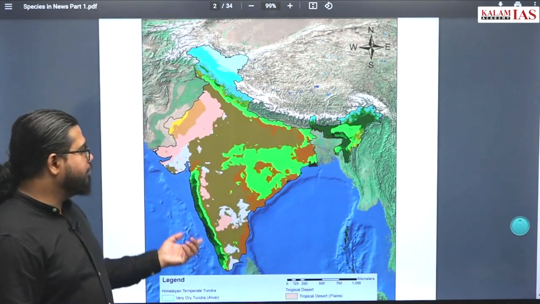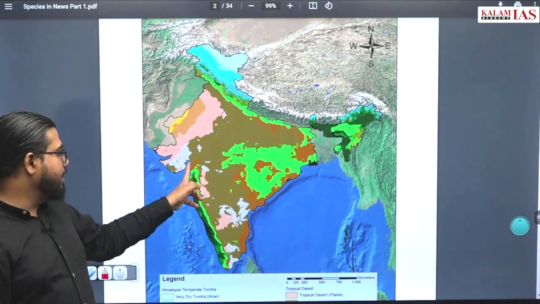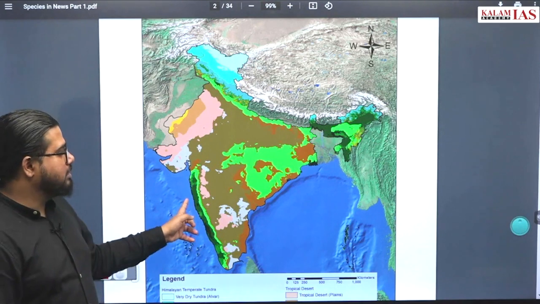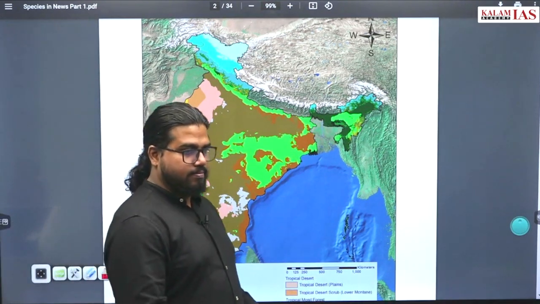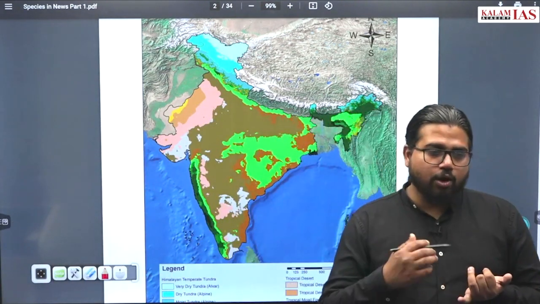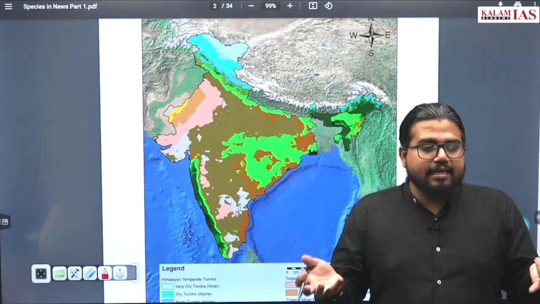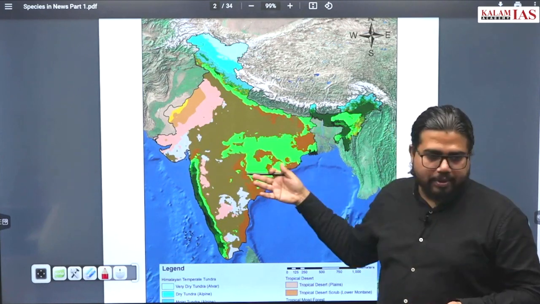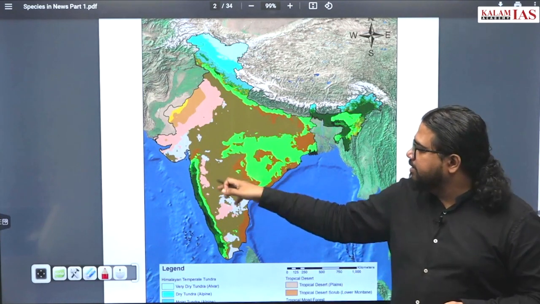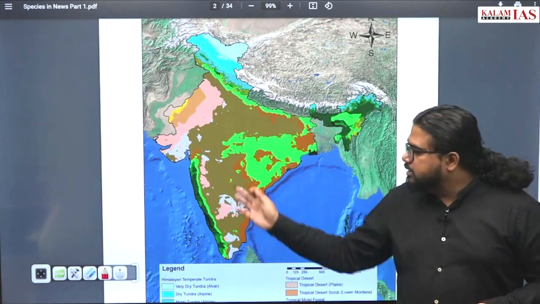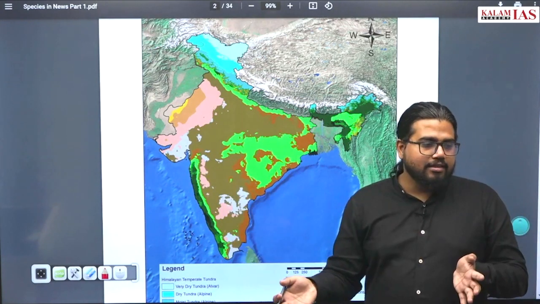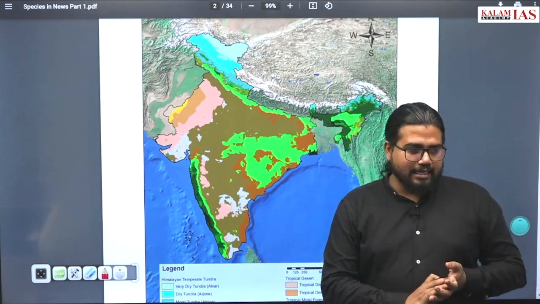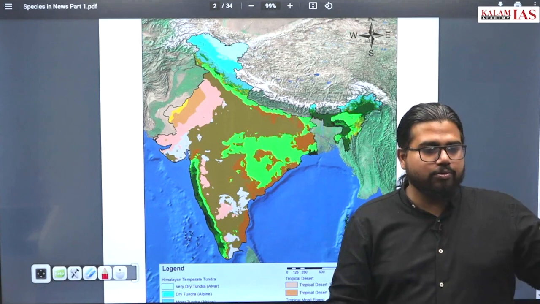And where in India we find this tropical rainforest, the most prominent area is Western Ghats. Why is Western Ghats having this tropical rainforest? One is the coastal region. How does the coastal region help? In maintaining the temperature. Even though this region comes in the tropics, near the tropics, still it has an equatorial-like climate. Why? Because the ocean is there, and the ocean will have a normalizing effect. The temperature variation will always remain in a specific range. It will not go beyond that.